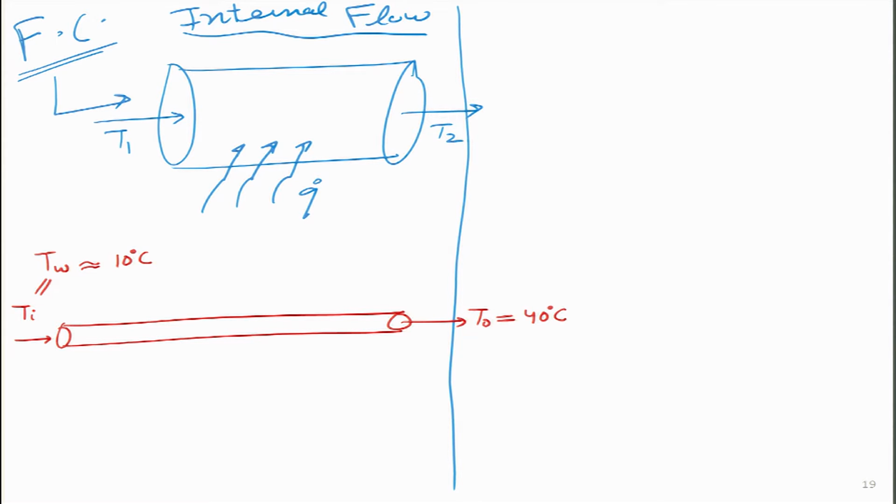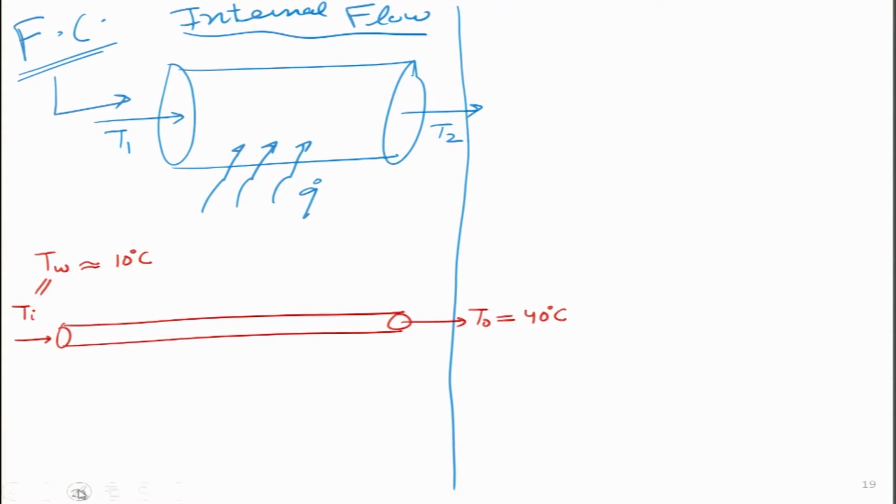So, I have a tube, a long tube or a long pipe in which water or any other fluid enters from the left hand side, and I want to heat this whole tube. I will figure out how I am going to heat it with the ultimate aim that I want to achieve hot fluid at the outlet. So, this is what I have shown in the schematic over here.